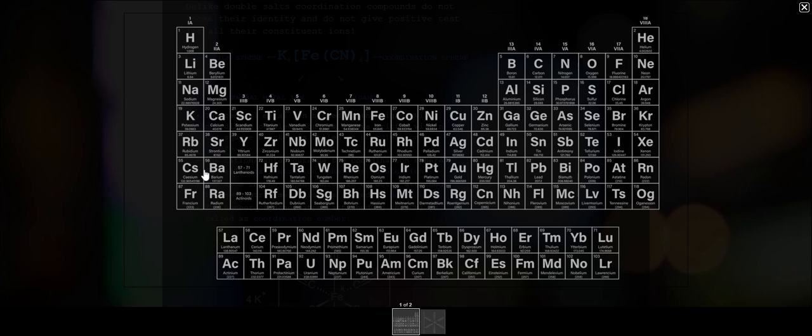Because they do not have d orbitals, while the d block elements possess d orbitals, that too partially filled d orbitals, and they tend to accept electrons from the donating ligands. So this is why most of the complexes contain the transition elements.